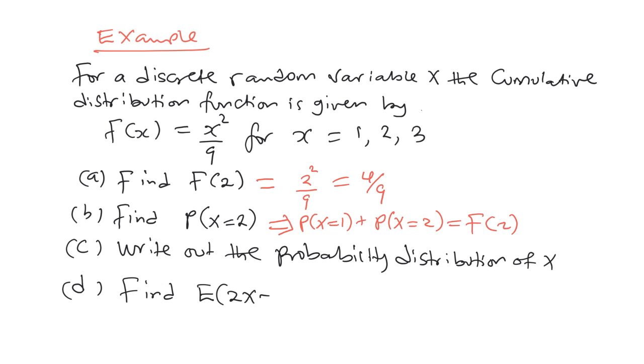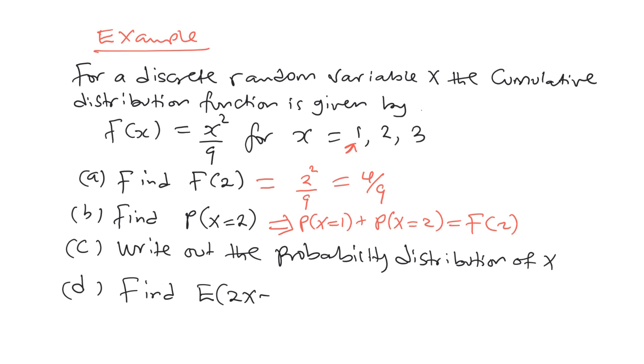Now, if we know the probability of x is equal to 1, which is always direct substitution. Normally in the cumulative, the first value, when you substitute in the formula, will be the exact probability of that value. So for x is equal to 1, it will be the same as f of 1.